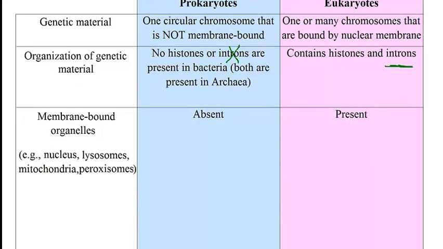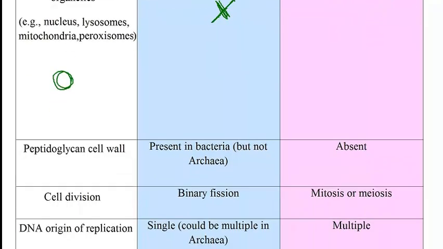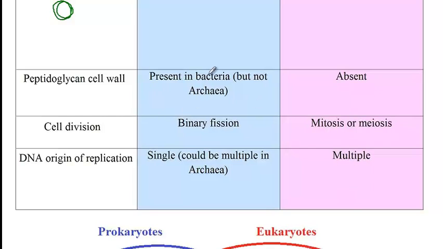The next difference is the absence of any membrane-bound organelles in prokaryotic cells. So for instance, you know how eukaryotic cells have a nucleus, lysosome, mitochondria, and peroxisome, all of which have a membrane around them. That feature is only present in eukaryotic cells. In bacteria, anything that is inside the confines of the cell is not membrane bound. All right, and then finally, bacteria can have a peptidoglycan wall versus eukaryotic cells that can't have a peptidoglycan wall. We discussed how cell division in bacteria is by binary fission versus in eukaryotes it's by mitosis or meiosis.